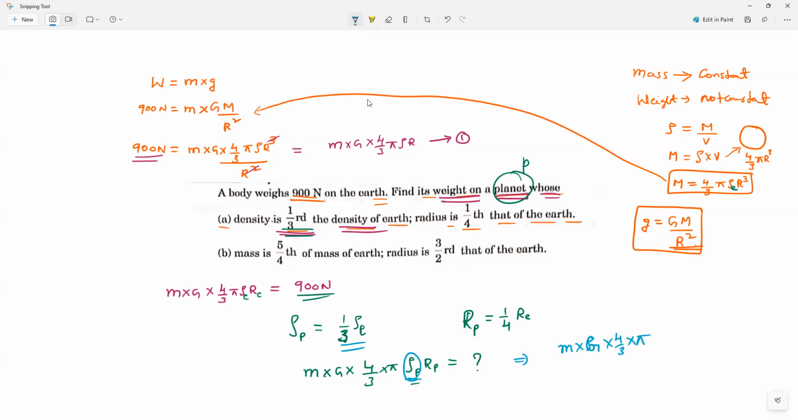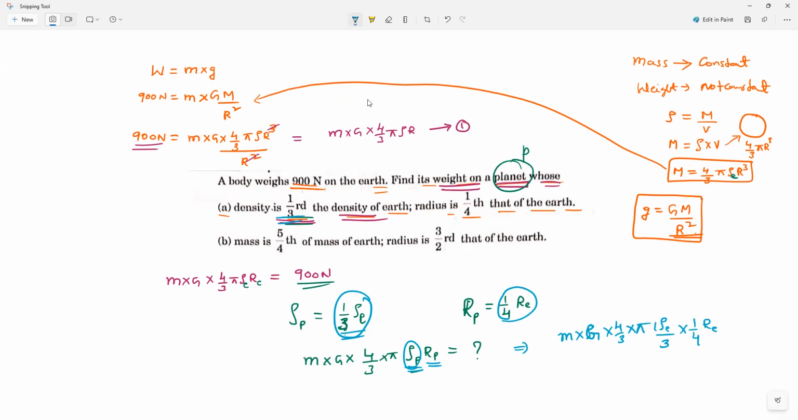M into G into 4 by 3 into pi into, instead of density of planet, can I write density of Earth divided by 3, because they have given it in the question? Am I right, guys? Or else you can write 1 by 3 into density of Earth. Next, radius of planet means what can I write? 1 by 4 of radius of Earth. Is it okay? That's all it is.